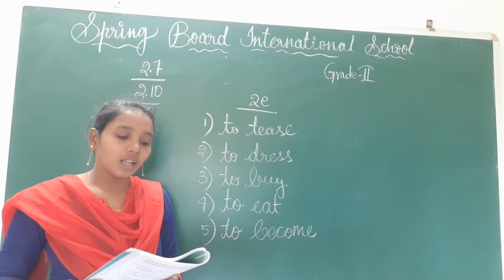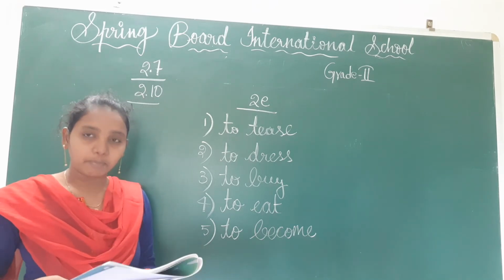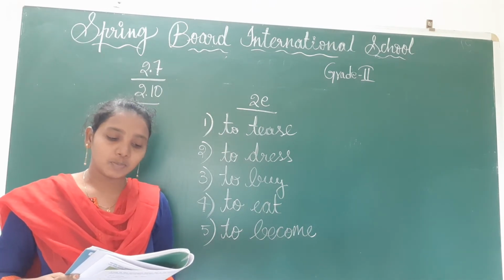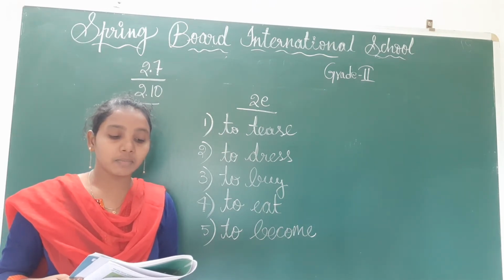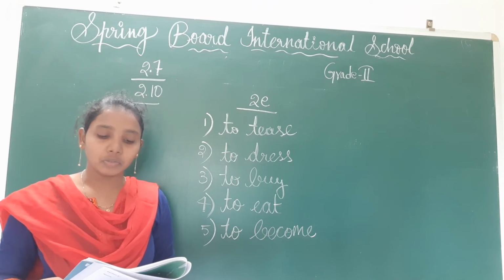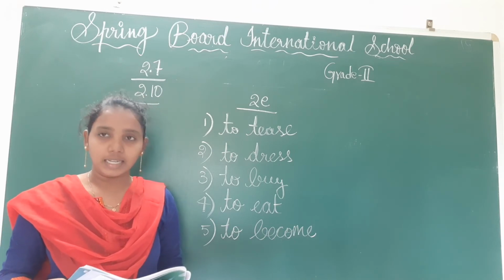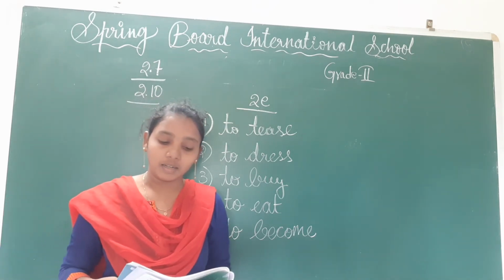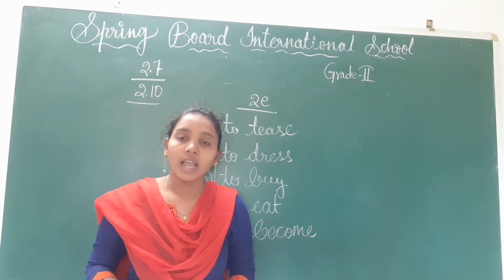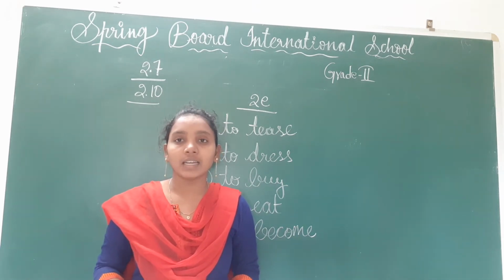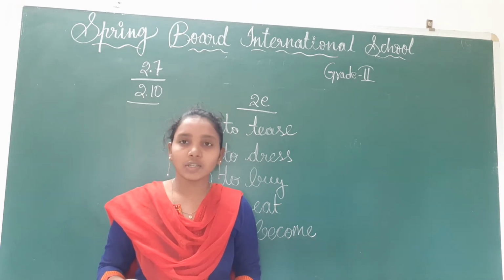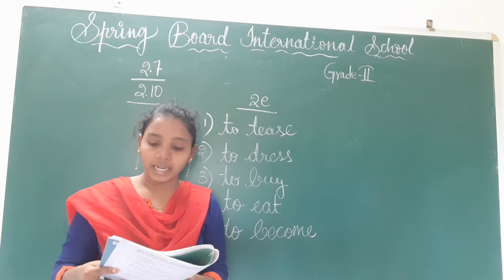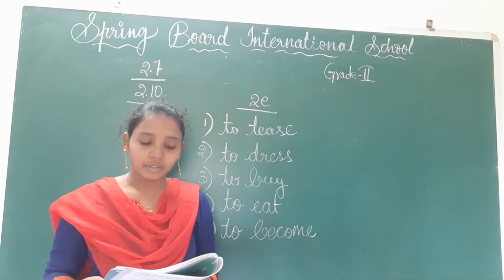Okay, and next, look at 2F on page number 17. Look at the pictures and the hints given below in the space provided. Write what each person may be thinking. Remember to use to plus verb in your sentences. Children, you have to observe these pictures clearly and write what the person in the picture is thinking about, using the to plus verb form. They have already given these verbs: meet, eat, play. You have to write like this.